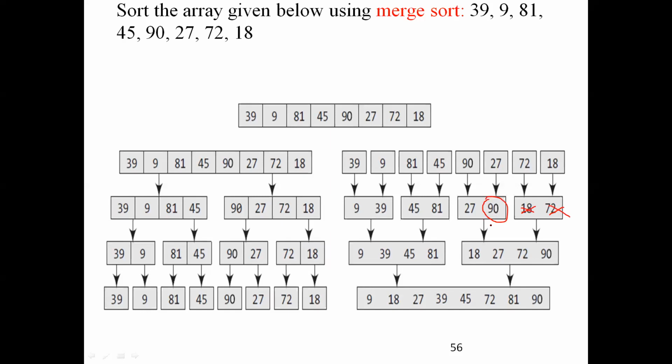So it means that there are no other elements in the right subarray. What will I do? I will copy the remaining elements in the left subarray and place them in the new array. In this case we have only 90, so I'm just placing it. Right, so this is how it works.